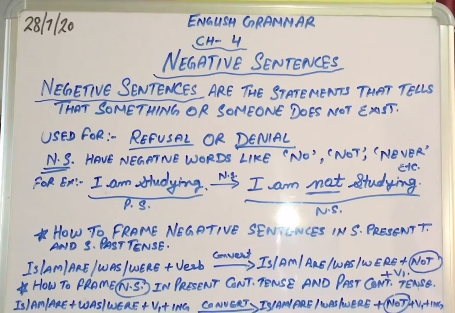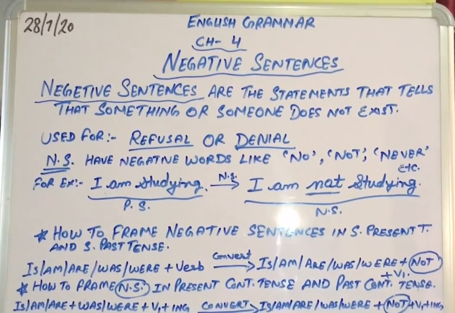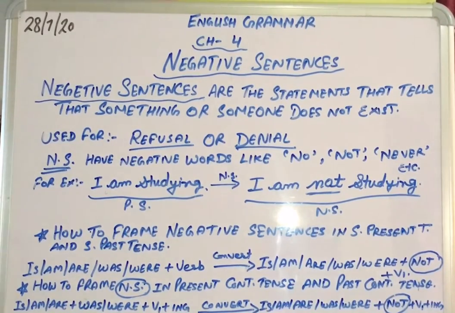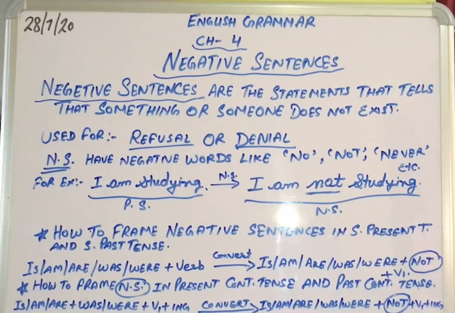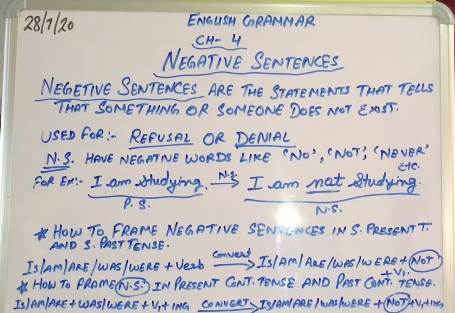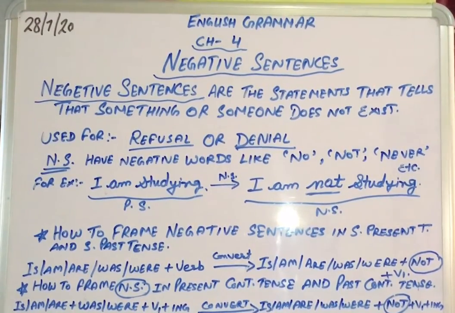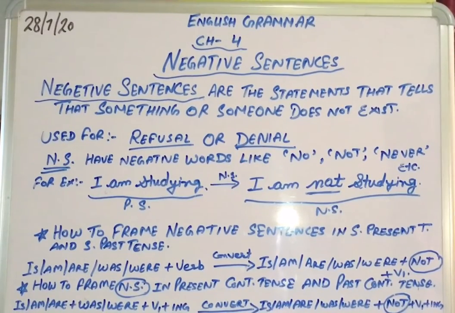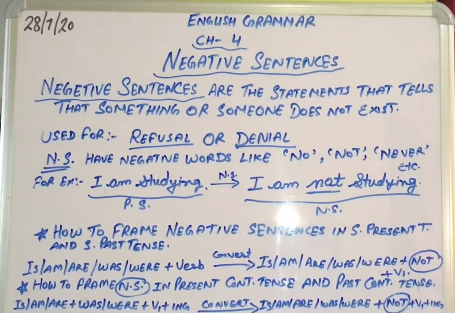If the sentence is in past continuous tense, like Rahul was playing cricket, and we have to change this statement into negative, the word not will come after was. Rahul was not playing cricket. So these are the rules using which we can change a positive sentence into a negative sentence.